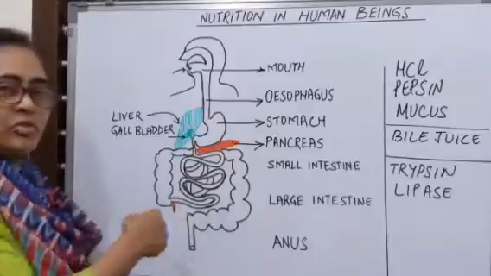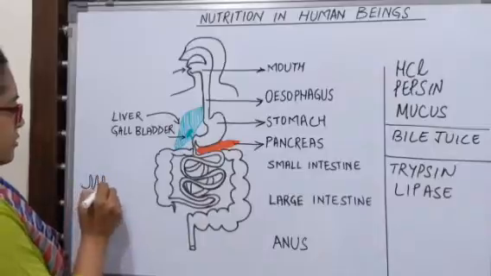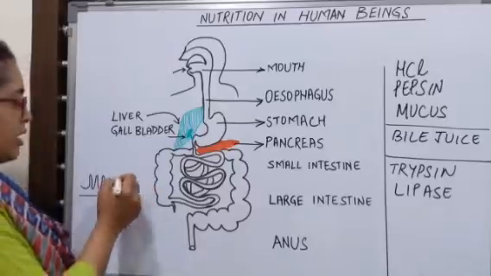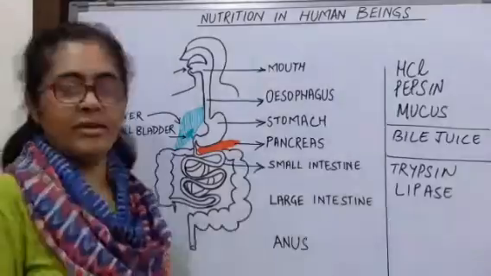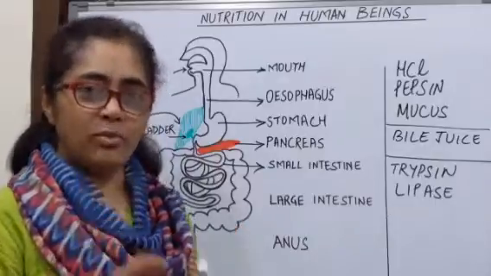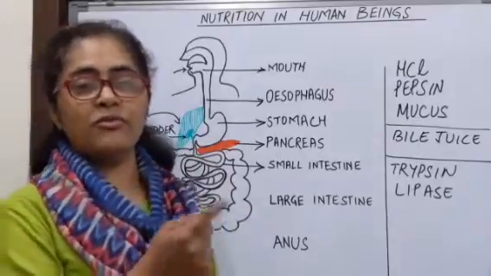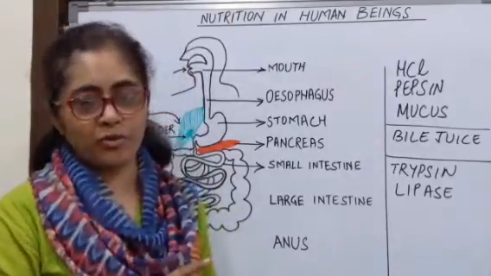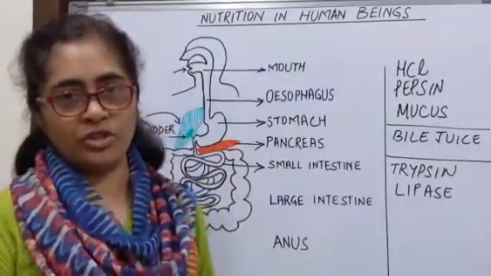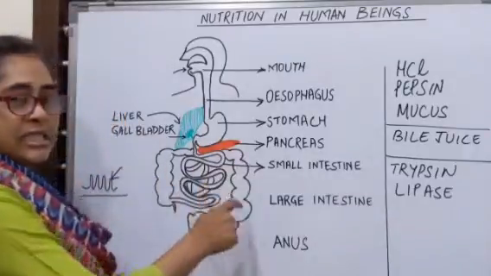The inner walls of the small intestine have small finger-like structures which are called the villi, and they increase the surface area for absorption of the digested food. The absorbed digested food in the small intestine is taken into the blood with the help of these villi, and then it is used up for the release of energy, building up of new tissues or repair of the worn out or old tissues. The undigested remaining part of the food goes into the large intestine.